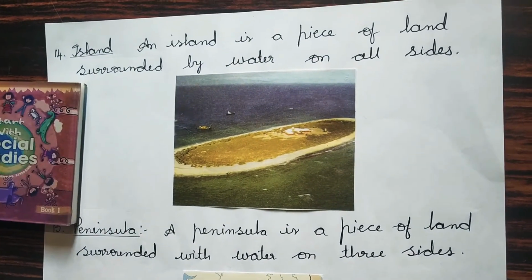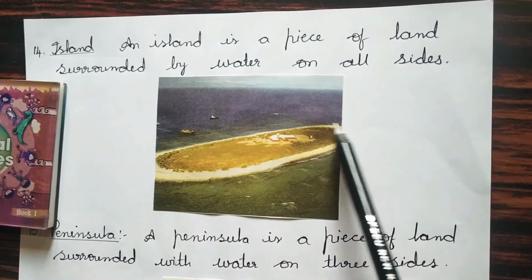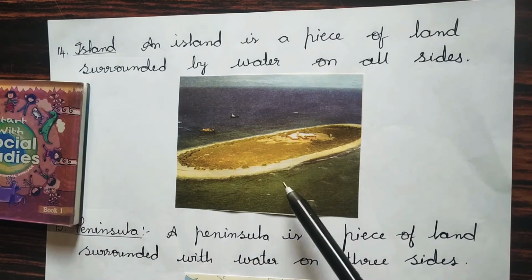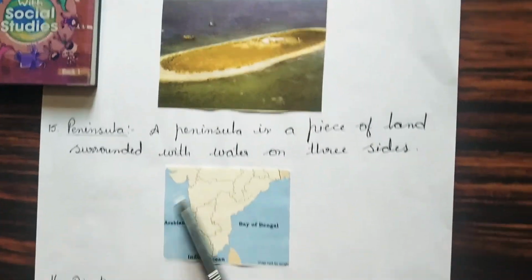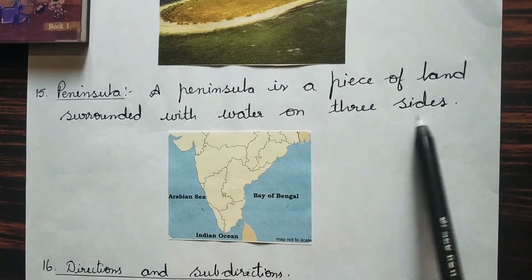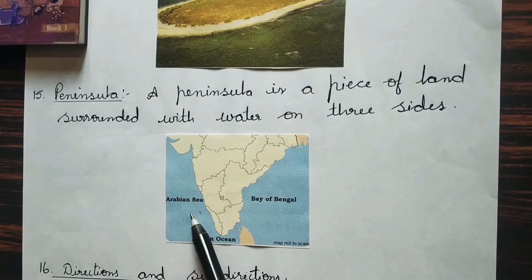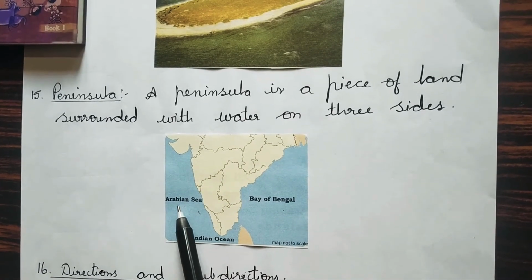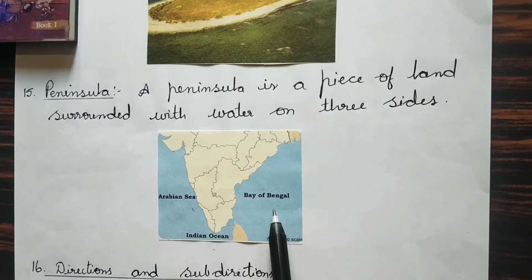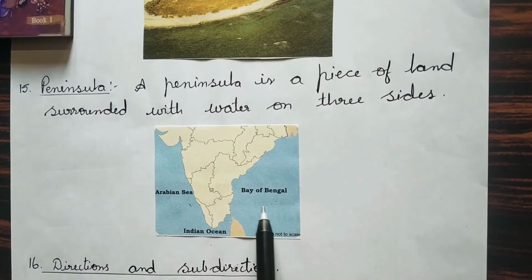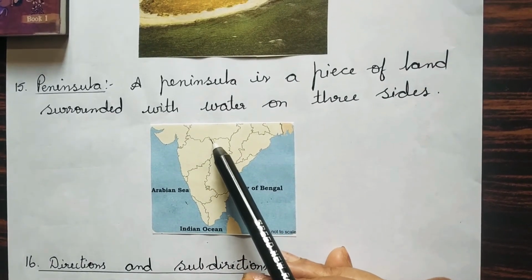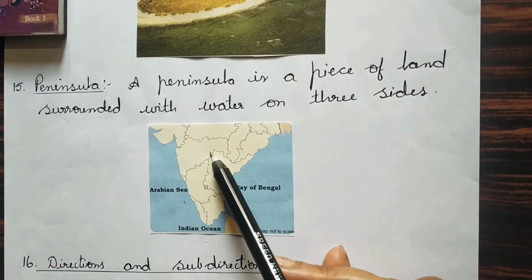Next, what is an island, children? Island is a piece of land surrounded by water on all the sides. Next, what is a peninsula? Peninsula is a piece of land surrounded with water on 3 sides. See here, India. On western side, Arabian Sea. Southern side, Indian Ocean. Eastern side, Bay of Bengal. So 3 sides water bodies. North part is connected to the land. So this is an example of peninsula.